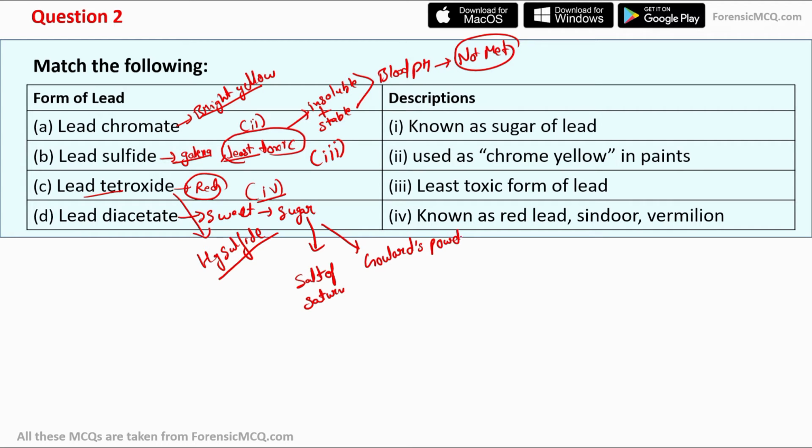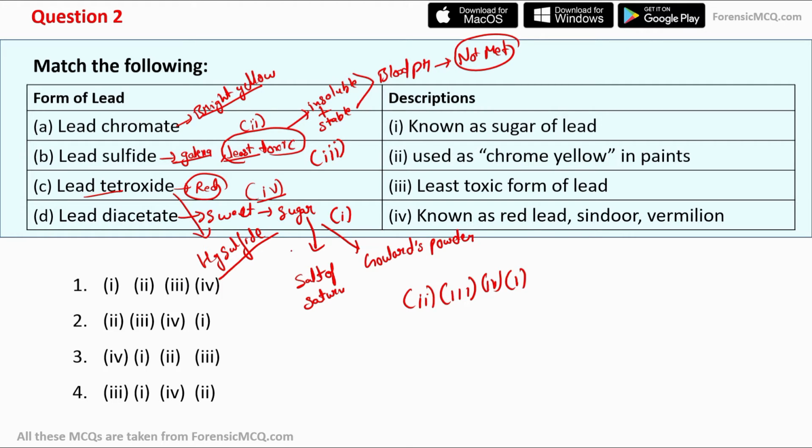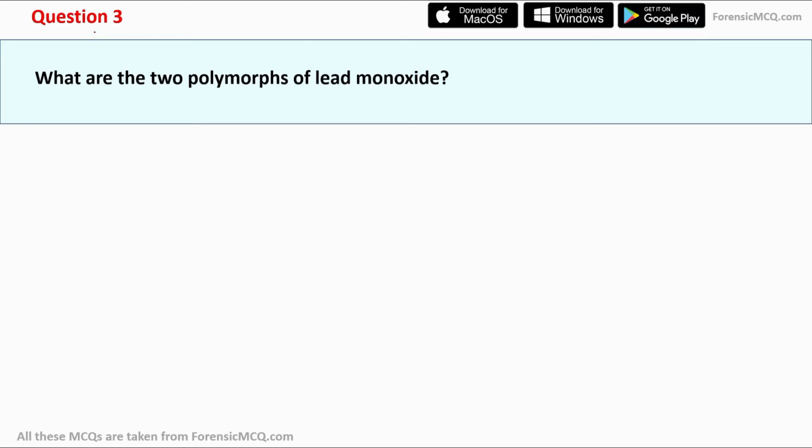Gollard's powder. So for option D, the first option from the description is the correct match. So the correct answer for this question is option second, followed by option third, followed by option fourth, and lastly option first. Now let's check the option. So option number second, that is second, third, fourth, and first is the correct answer. Now let's move to the question number 3.